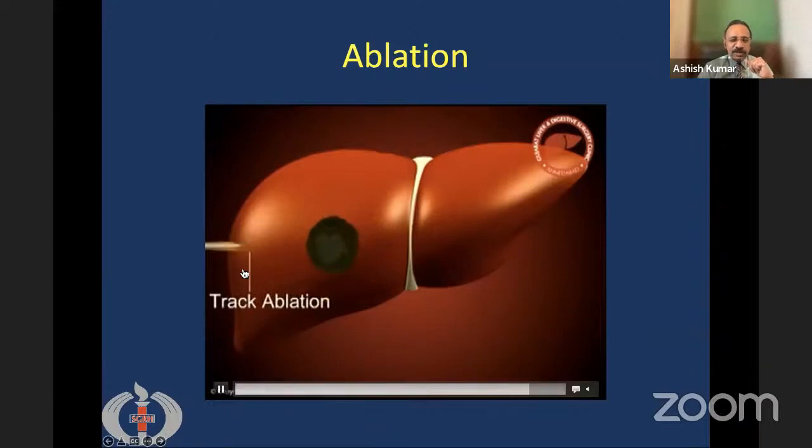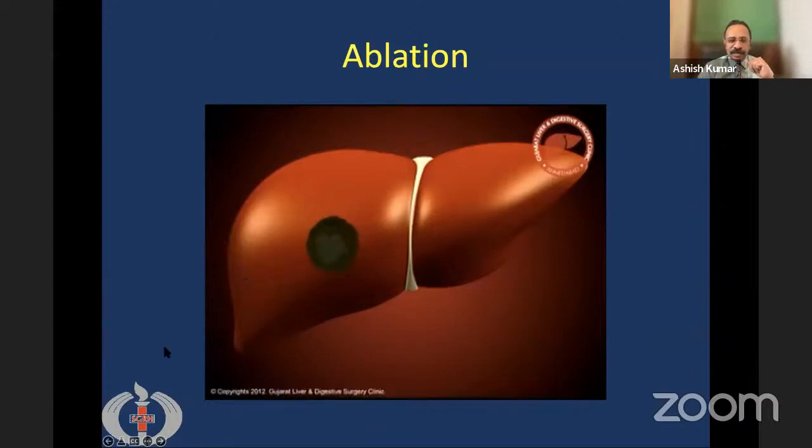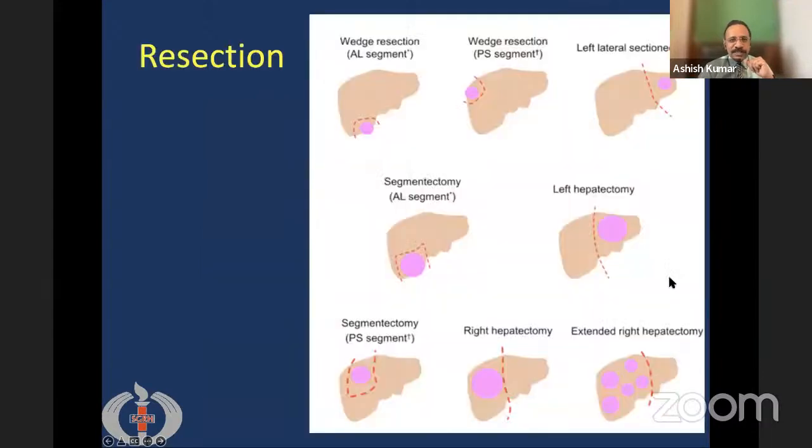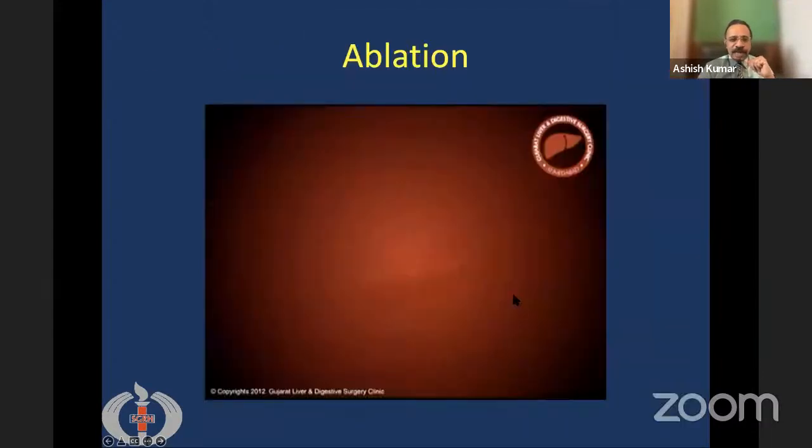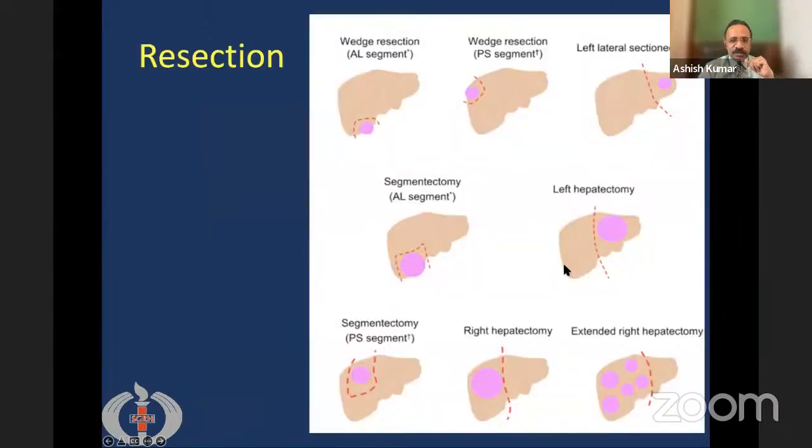And then the track is also ablated, so that there is no tumor track seeding. So this is ablation. But ablation has to be done only in patients who have a small tumor and which is located at a favorable location in the liver.